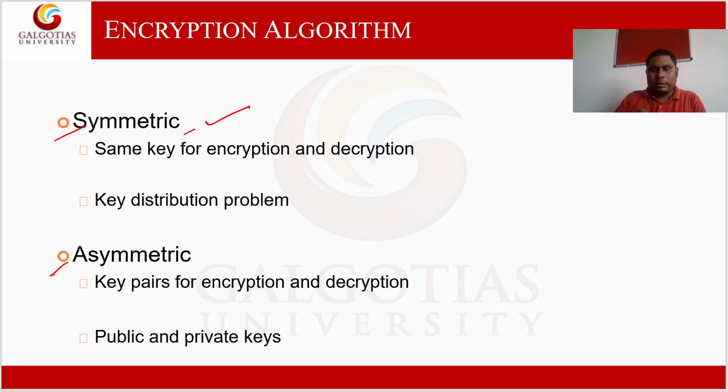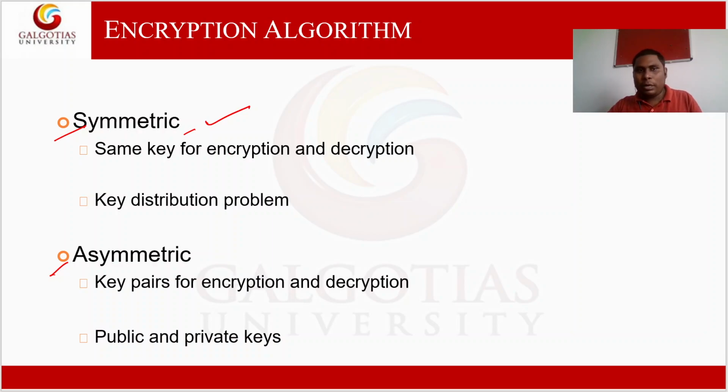But technically, we are going to encrypt the message with a particular key and decrypt that message with a different key. That algorithm is called asymmetric. Obviously, these two keys are related to each other, but they are not the same. They may be related, but both keys are different. They are called the public key and the private key.